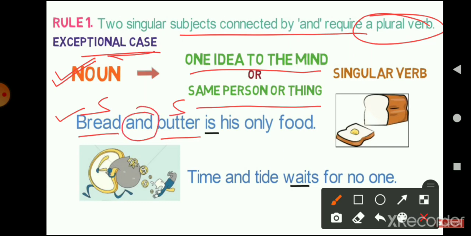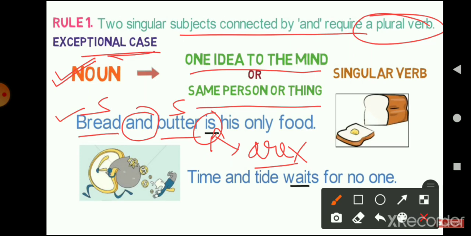So according to rule number 1, the verb that we should be using should be in plural form. So here instead of is, we should use the plural verb, that is are.